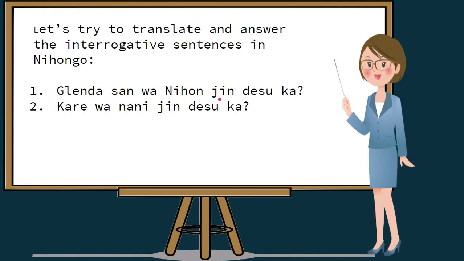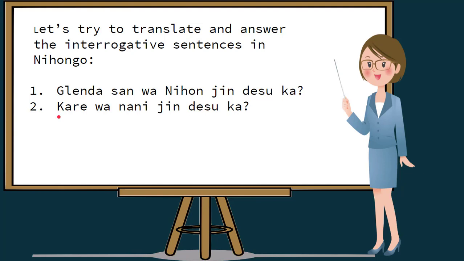For negative sentence, we may answer it as, Iie, Glenda-san wa Nihonjin de wa arimasen. De wa arimasen indicates negative, or in English, Miss Glenda is not a Japanese.